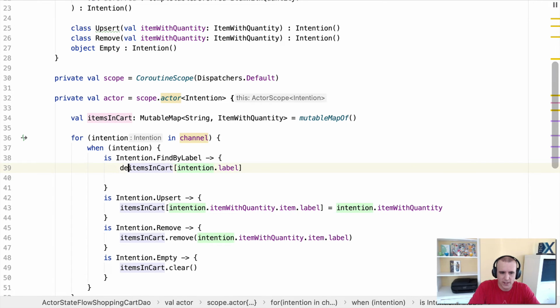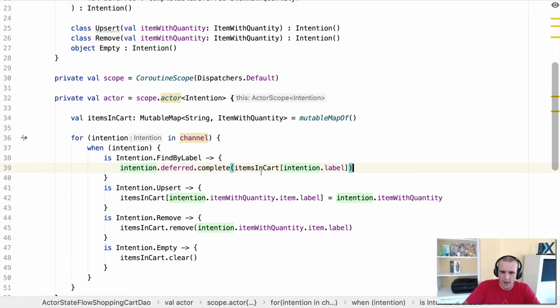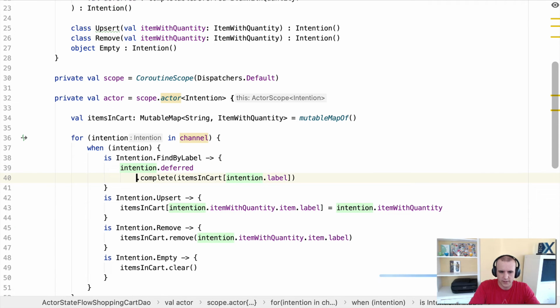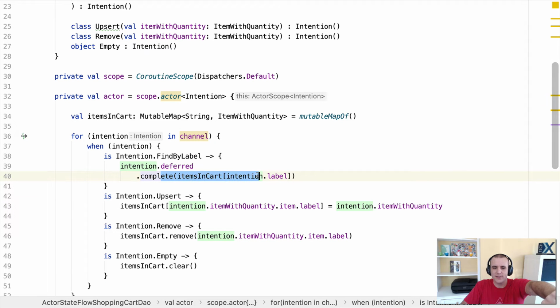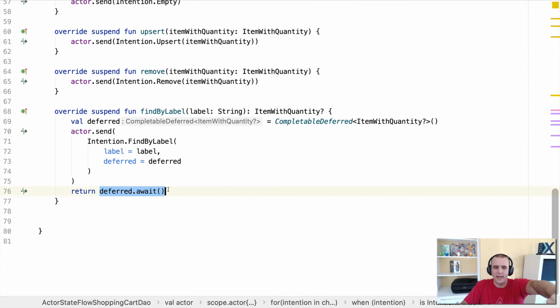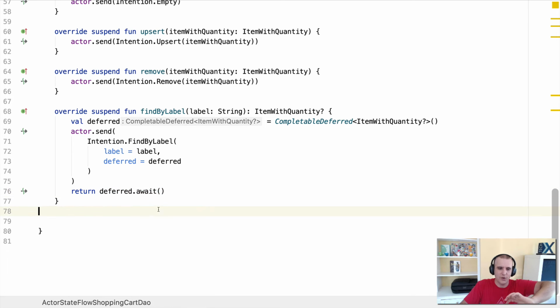So we're going to take that deferred object, so intention dot deferred dot complete. So that's how we did it. So we have our deferred object that got sent in with the intention. And when we say complete, what that's going to do is tell it, hey, here's the value you were waiting for and you're blocking for. As soon as this code is completed, the one that's awaiting will continue on, right? So it'll take that completed value and return it back to this window.